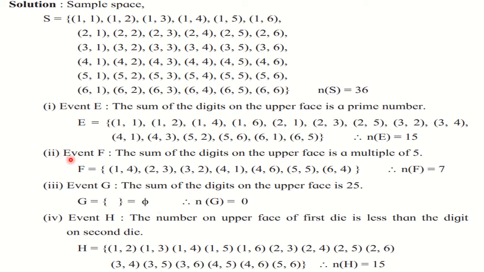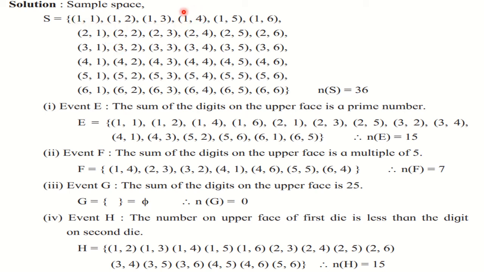Next, event F. The sum of the digits on the upper face is a multiple of 5. Multiple of 5 means table of 5. That means 5 ones are 5, 5 twos are 10, 5 threes are 15. But as we have seen here, the highest sum is 12 only. So here we will have only two multiples of 5, that is 5 and 10. So you will find all the sample points where the sum is either 5 or 10. So go on checking line wise here.